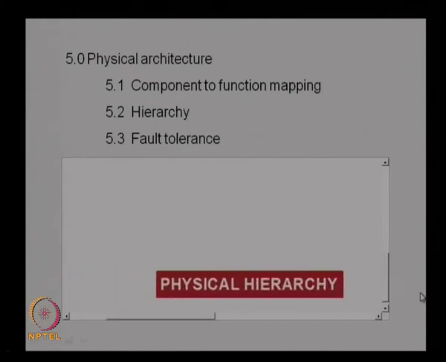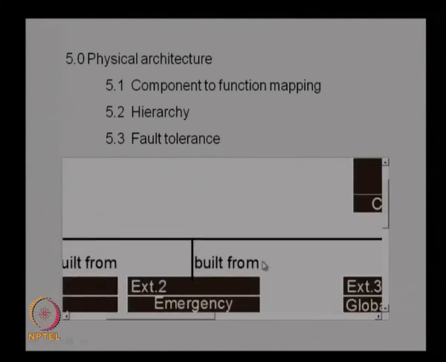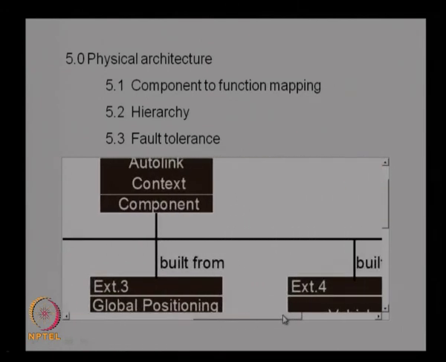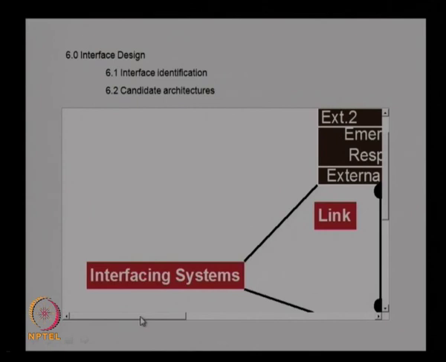So, like this you can decompose these functions into subfunctions, sorry, these components. We can identify the subassemblies and components which make up the physical architecture of the system. Here we do a component to function mapping, the hierarchy of the components, and then we incorporate the fault tolerance components also. The final one is the interface design. So, we go for the interfacing systems.